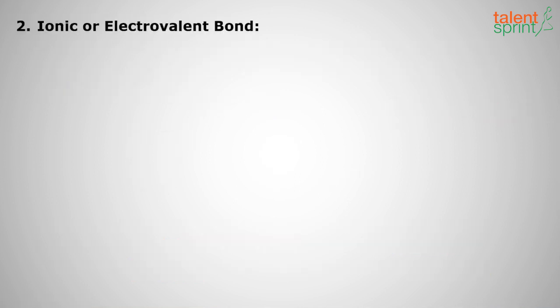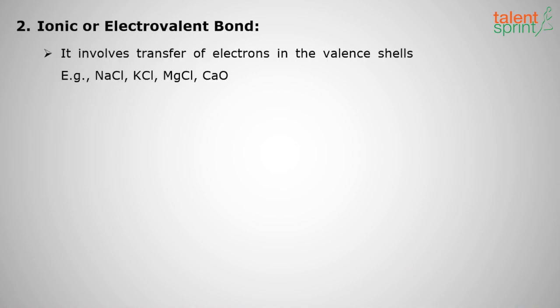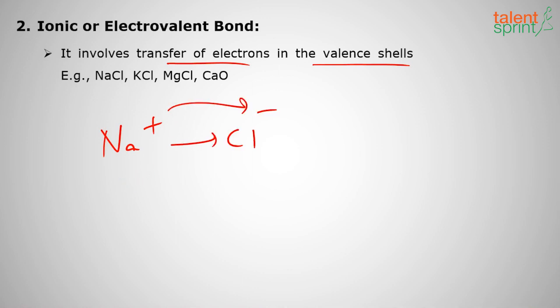Moving on to the ionic or electrovalent bond. We have already seen that an ionic or electrovalent bond involves transfer of electrons in the valence shell. One has extra and another has deficiency, so the surplus will transfer to the deficient. Na plus Cl minus, right? So sodium has one extra electron, which may be given to chlorine, atomic number 17. They reach the nearest noble gas configuration.